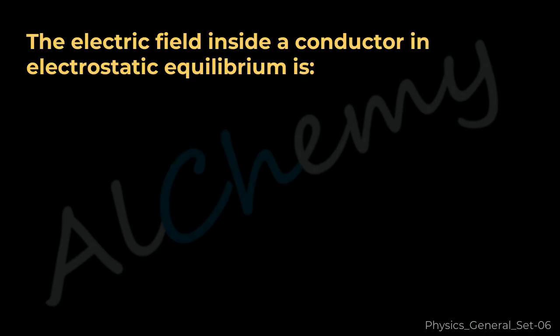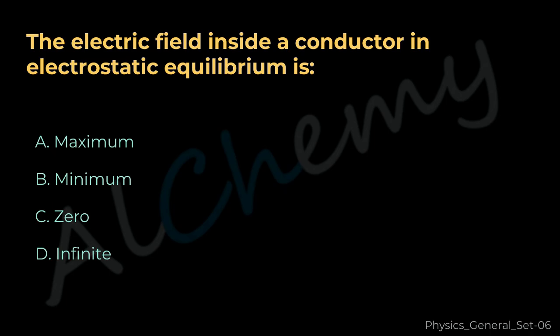Temperature. Question 21. The electric field inside a conductor in electrostatic equilibrium is A. Maximum. B. Minimum. C. 0. D. Infinite. The correct answer is C.